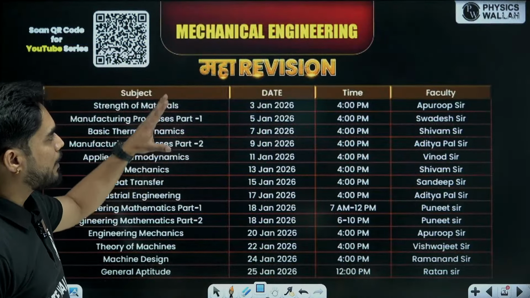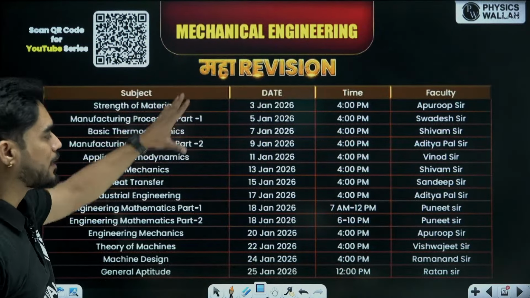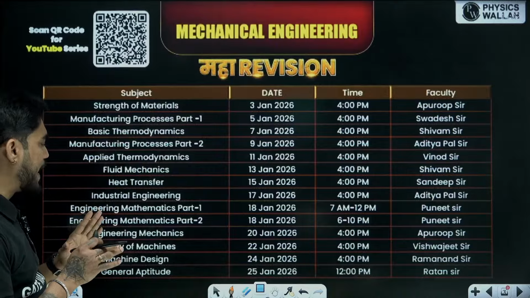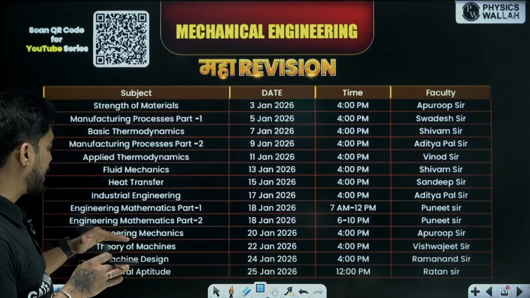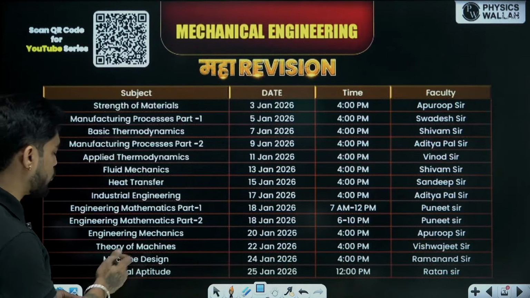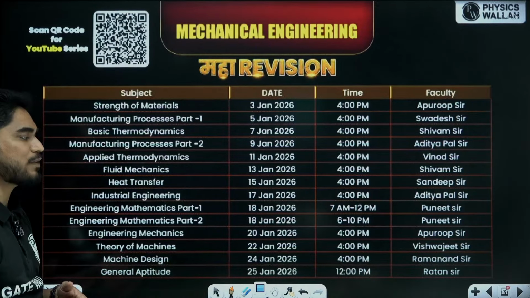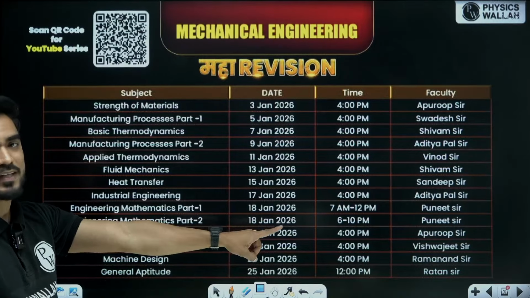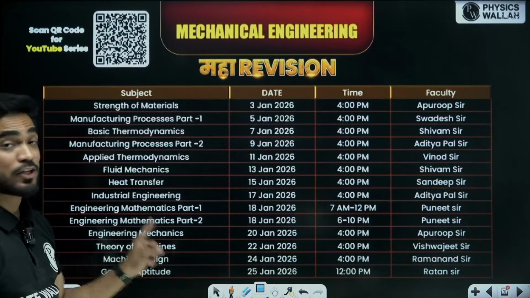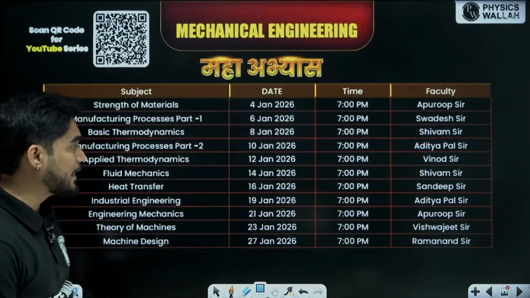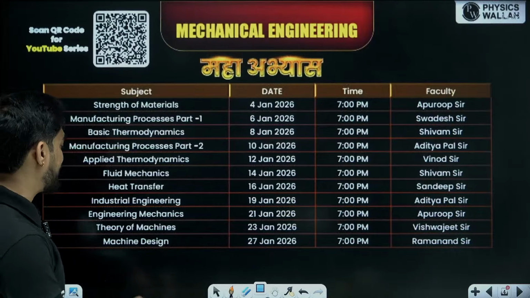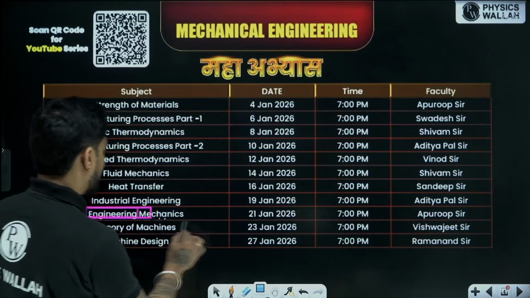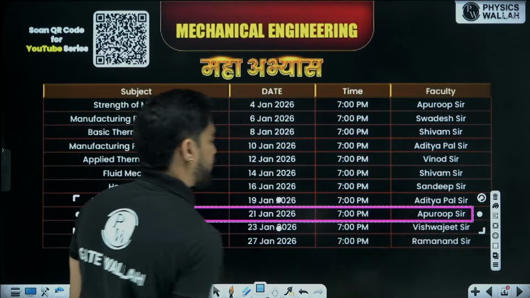So this is your Maha revision schedule, and we have done the Maha revision till engineering mechanics. Only theory of machines and aptitude are left. Tomorrow at 4 p.m. Vishwajit sir is going to take the Maha revision of theory of machines. Don't forget to join. And today at 7 p.m. we have Maha Abhyas of engineering mechanics.